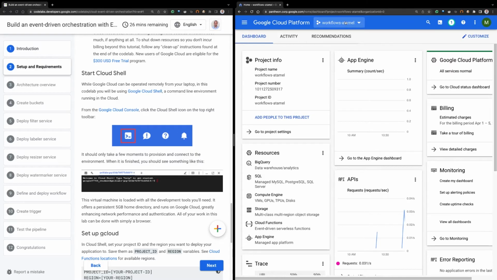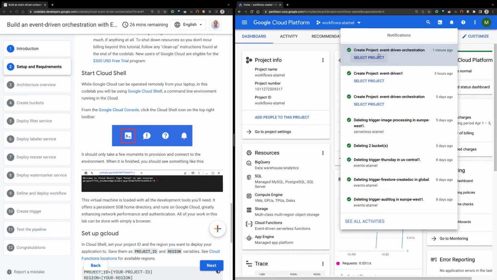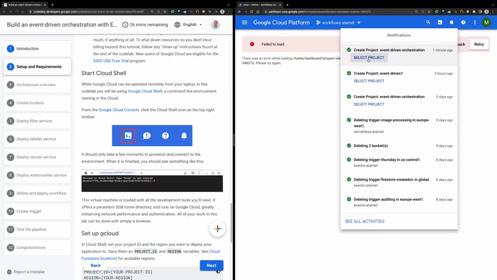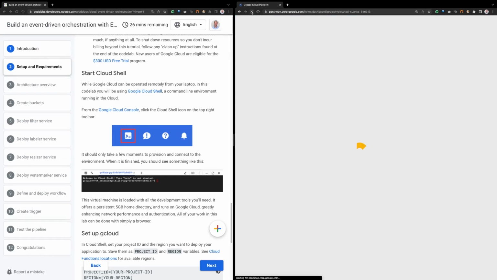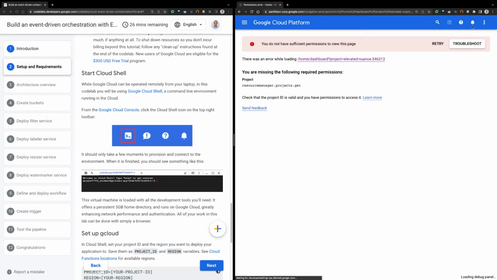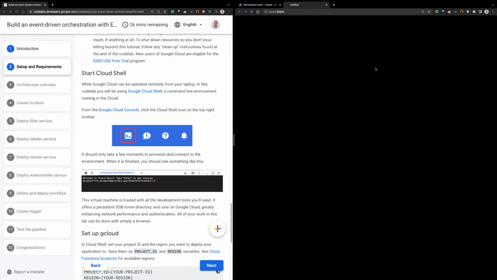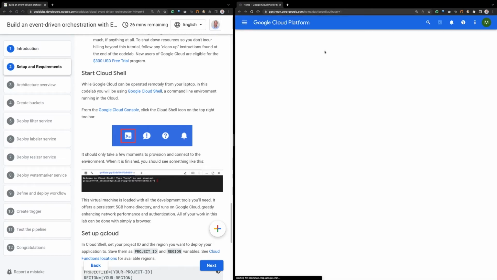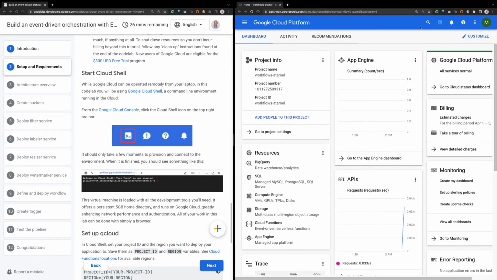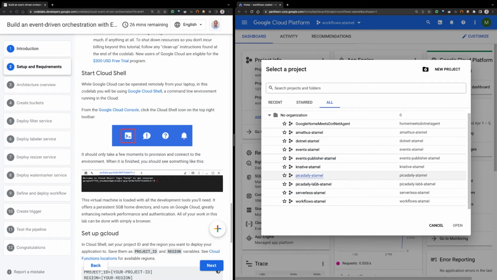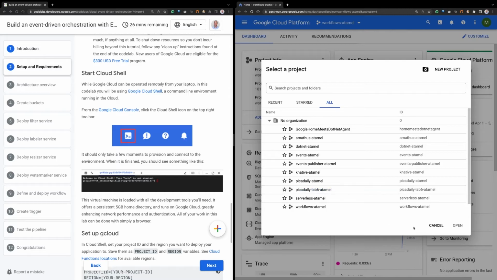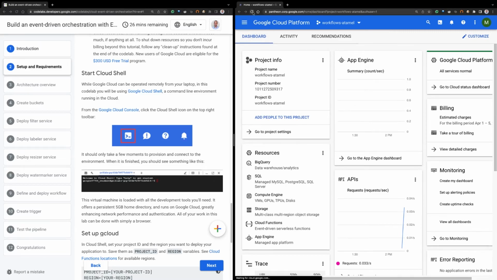But before we get there, let me make sure that our project is created. So here, the event-driven orchestration is here. So I'll just select the project. It's not finished loading yet. So let me refresh. And let me switch to my other account. So yeah, you need to make sure that you're in the right account if you are using multiple accounts like me. And you also want to make sure that the project that you created shows up in the list. It's not showing up yet, so let me refresh one more time.